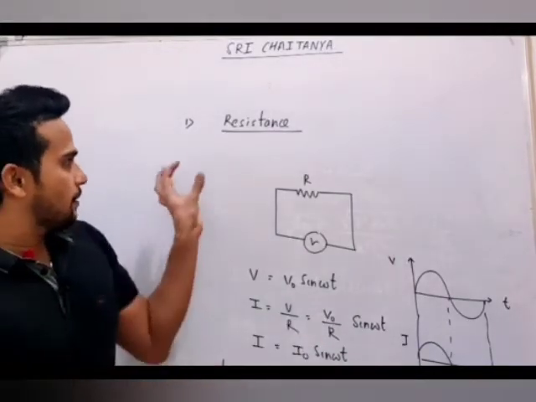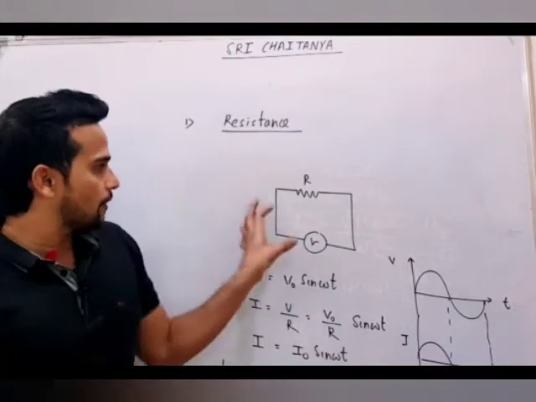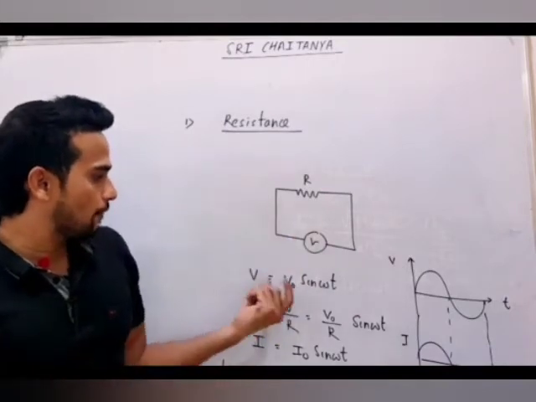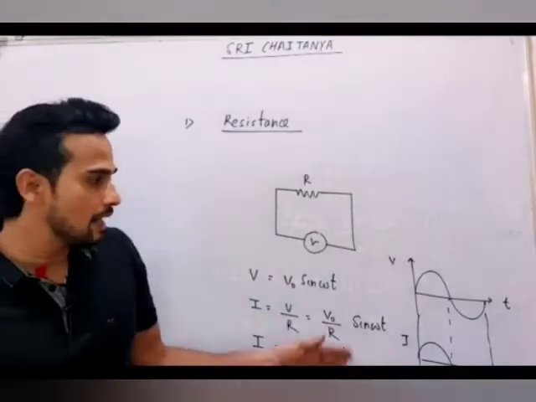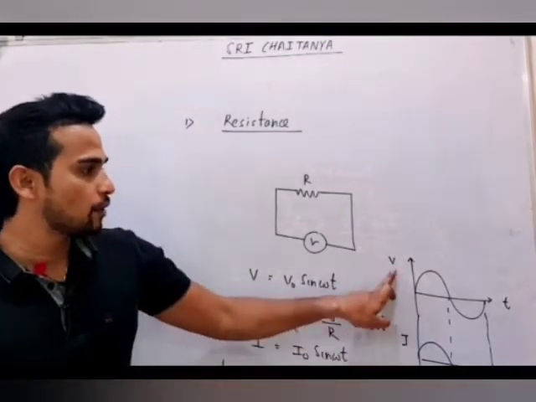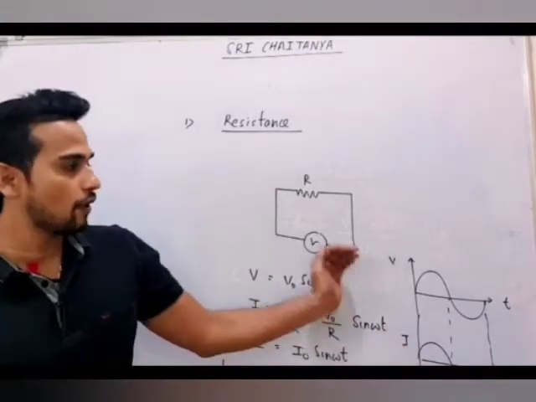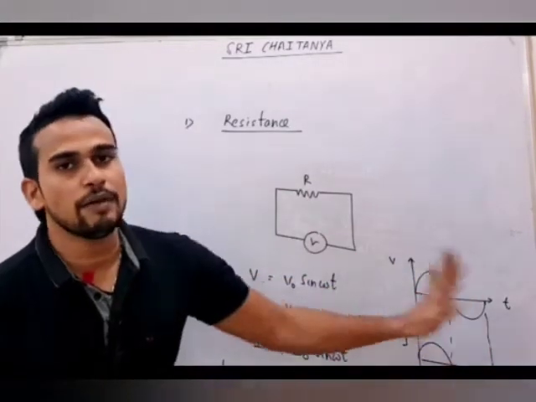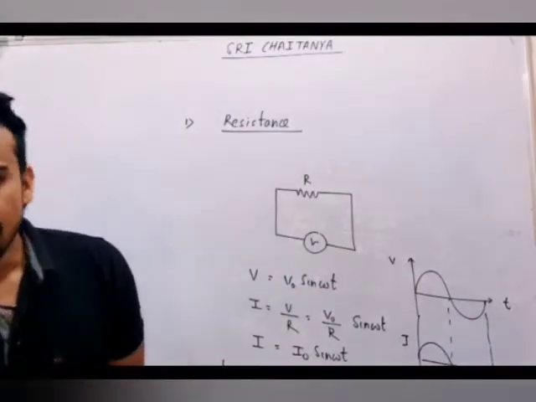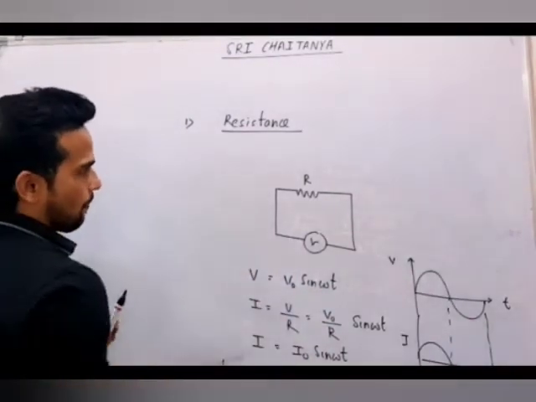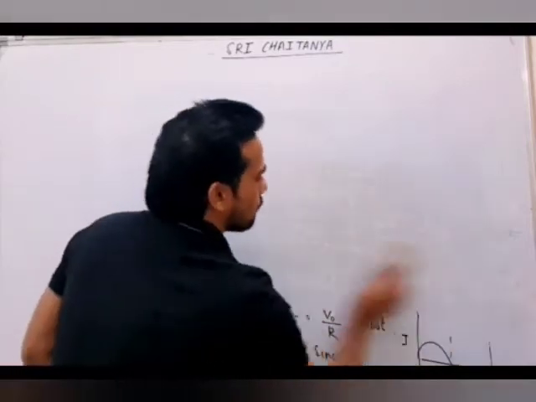So what happens in resistance? If you connect resistance to an AC source, you will have AC source V naught sine omega t, current will come in the same manner, I naught sine omega t, and current and voltage both will be in same phase. If your current is sinusoidal, voltage will also be sinusoidal, or if voltage is sinusoidal, current will also be sinusoidal. Now easy, nothing to worry. Now next we will move.